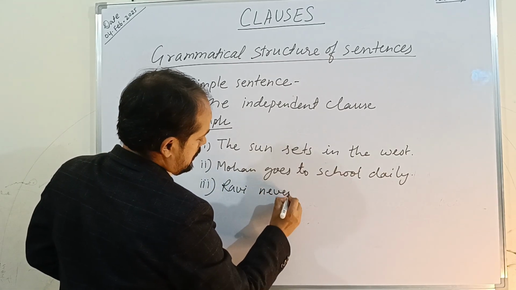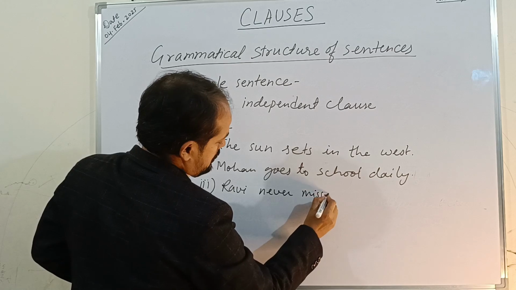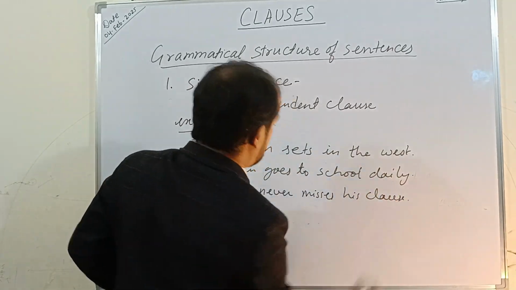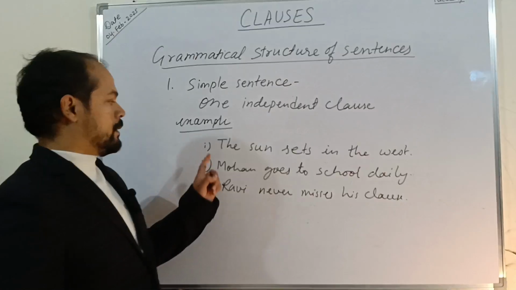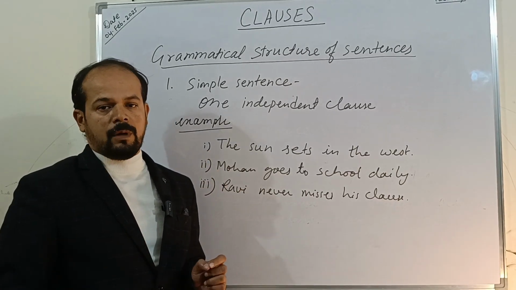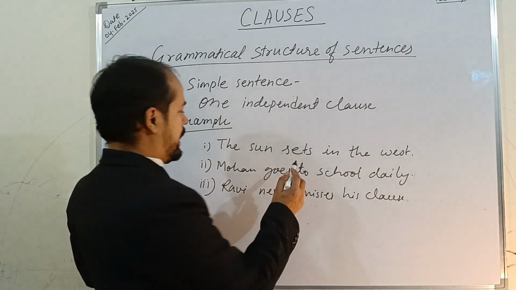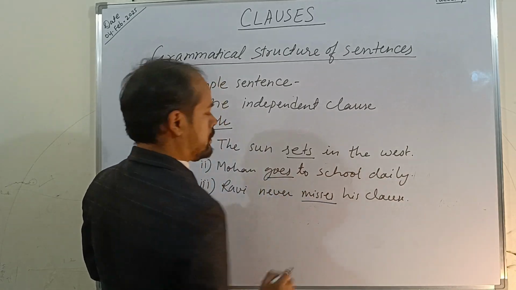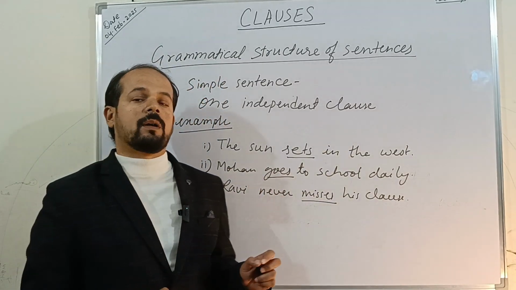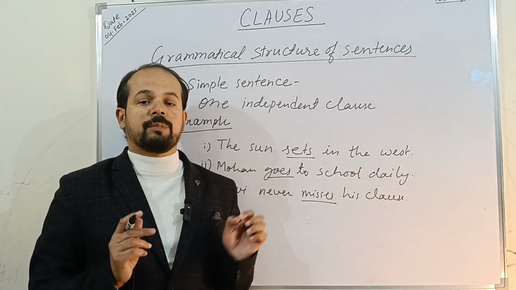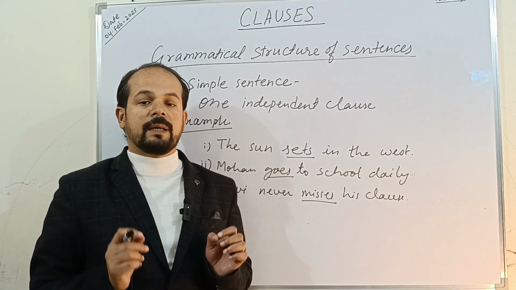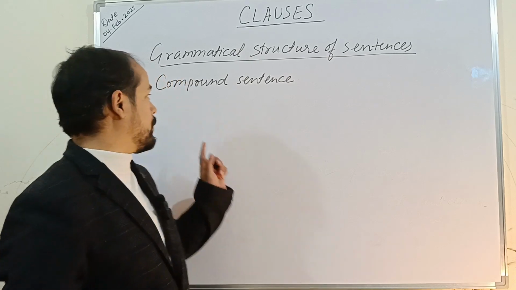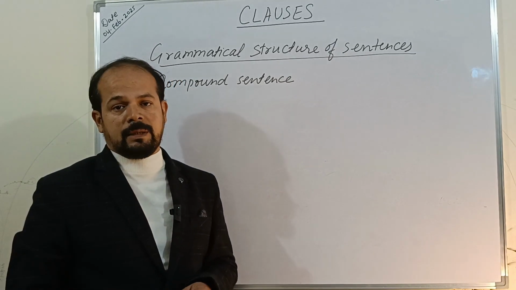never misses his class. Now in all these sentences we have seen that there is only one finite verb, right? The finite verb I can underline over here. So there will be one finite verb, or in other words we can say a simple sentence will have only one independent clause. Now next we are going to discuss compound sentences.